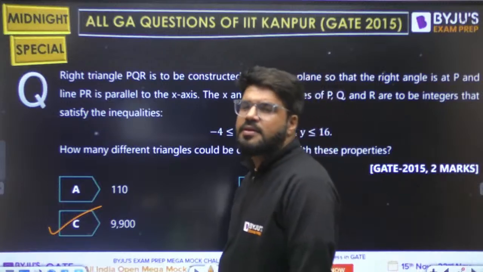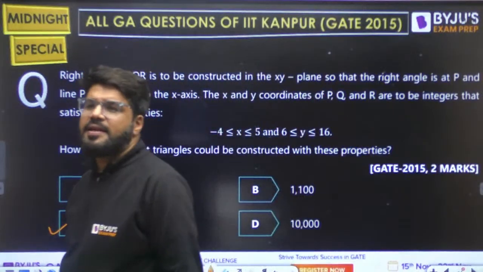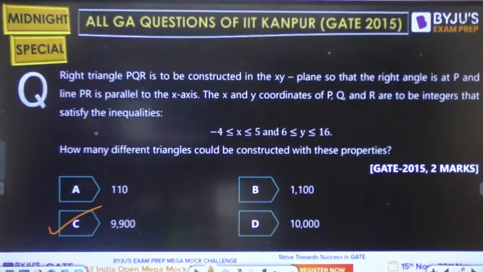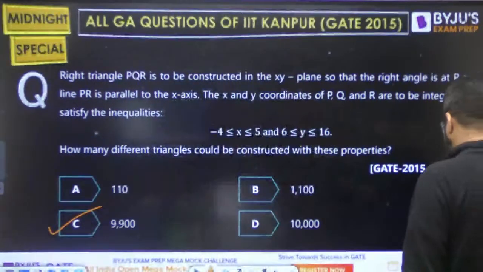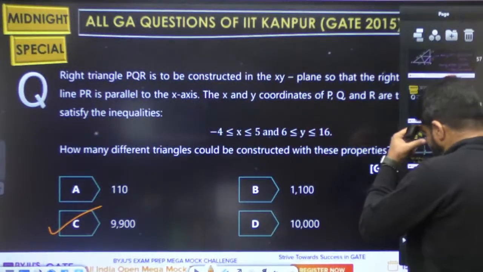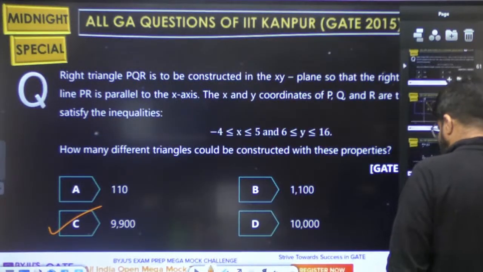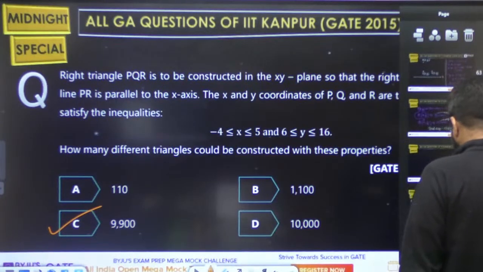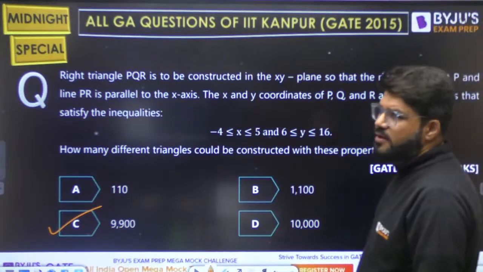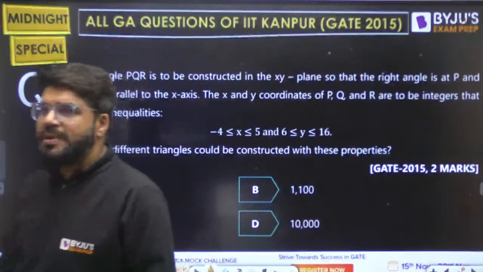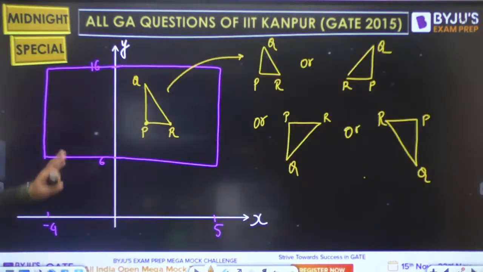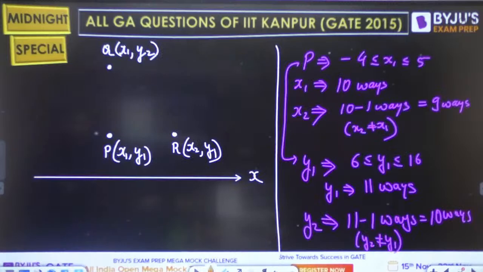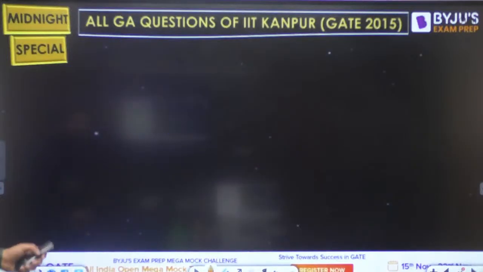So, moving ahead to the next, 9900 is the answer. One of the very good questions of 2015, I can say. Probably the best, because you need to apply some counting logic. You also need to apply some geometry basics. Geometry is very little, mostly it is counting. Geometry is just a right angle triangle. What are the ways you can fix it up? Very basic geometrical logic. Mostly it is the counting logic. Moving ahead to the next question.